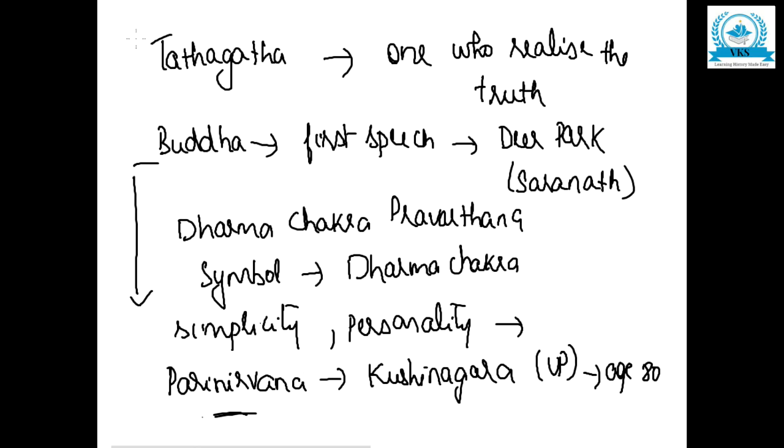So Buddha is also called Tathagata, that means one who realized the truth. He delivered his first speech in a deer park near Sarnath. This was called Dharma Chakra Pravartana. The symbol of Buddhism is Dharma Chakra. Buddha's simplicity and his personality attracted people towards Buddhism. He attained parinirvana at Kushinagara in UP at the age of 80.